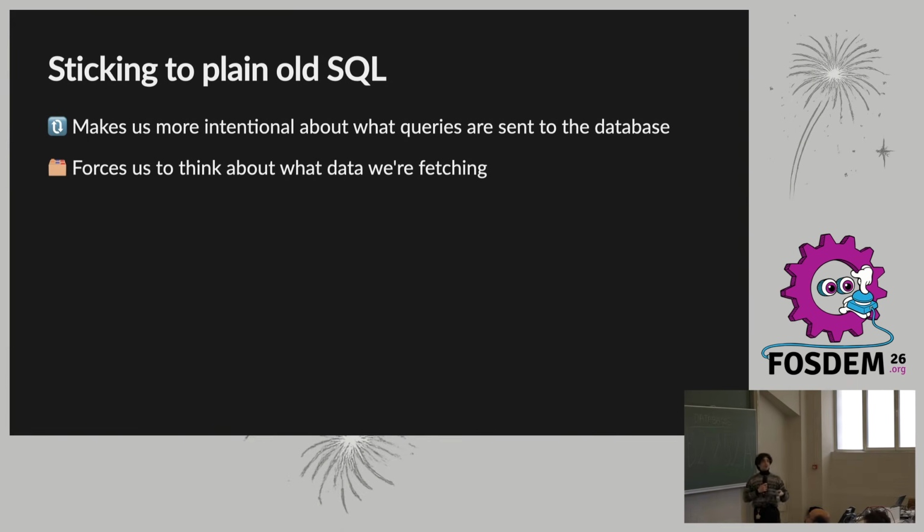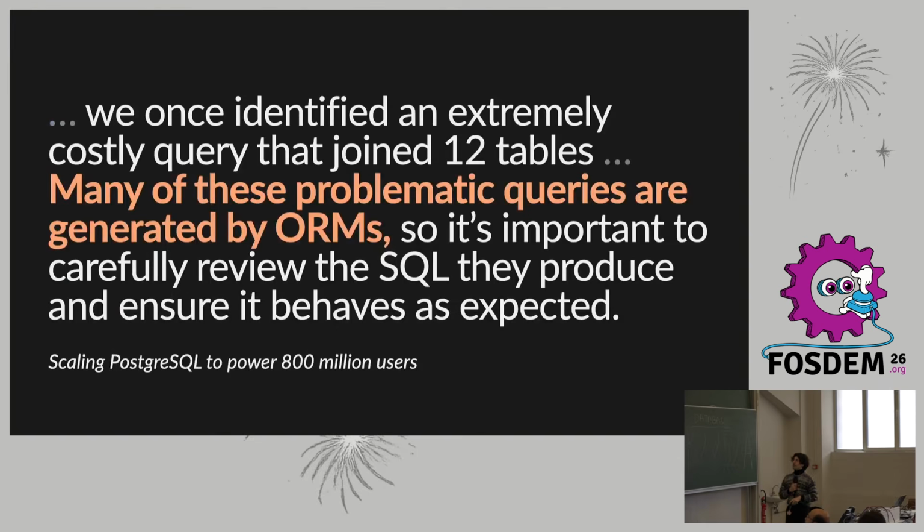It's also a lot harder to overfetch data because we are the ones who need to write select star, so we can catch that pretty easily. I was reading a cool article, scaling PostgreSQL to power 800 million users, and this company was facing most of its problems with some problematic queries coming from ORMs, and they ended up having to inspect those and understand what was going on under the hood. So not really an implementation detail at this point when we need to have a look at it.